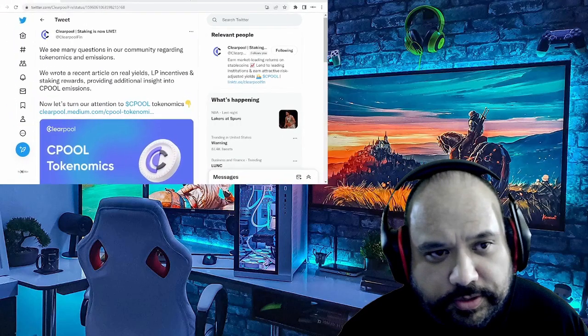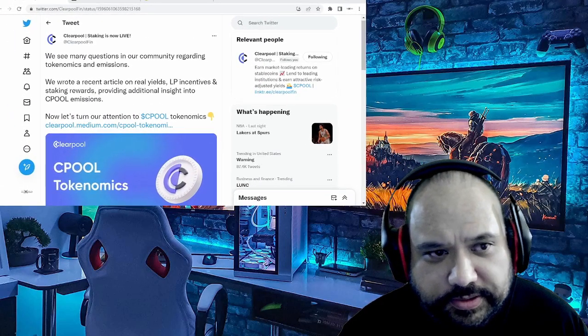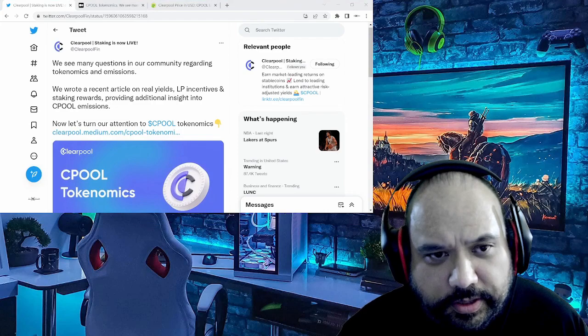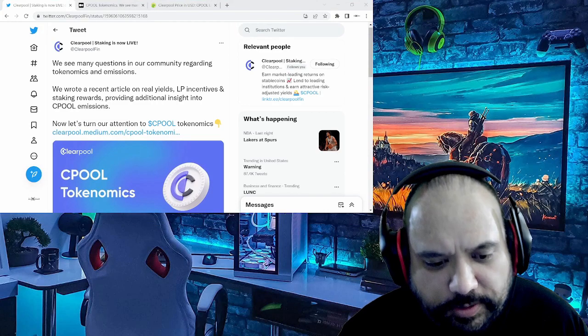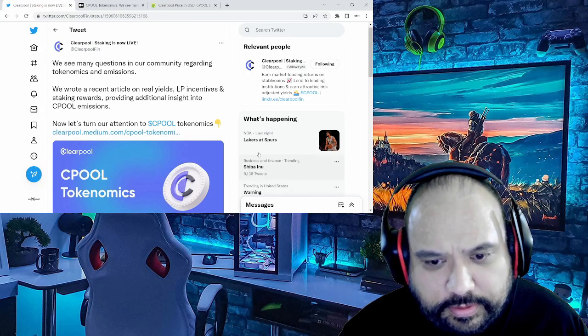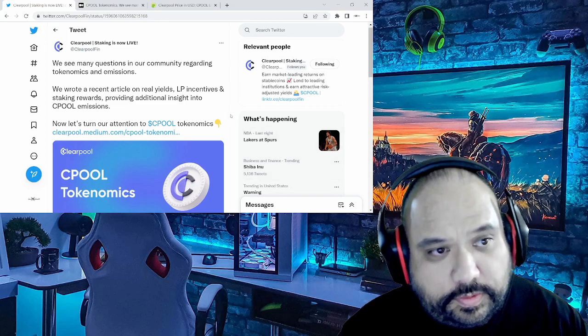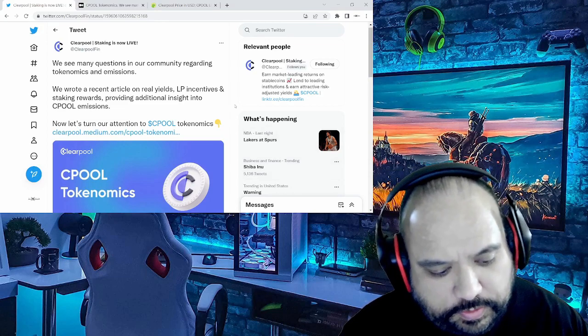There has been an update in regards to the tokenomics for Clearpool. So without further ado, let's go ahead and jump right into that. This comes straight from their Twitter, and basically it's just like what you see right here in regards to this particular update. It is from Medium, and I thought this was pretty cool, so of course I wanted to share this with you all.